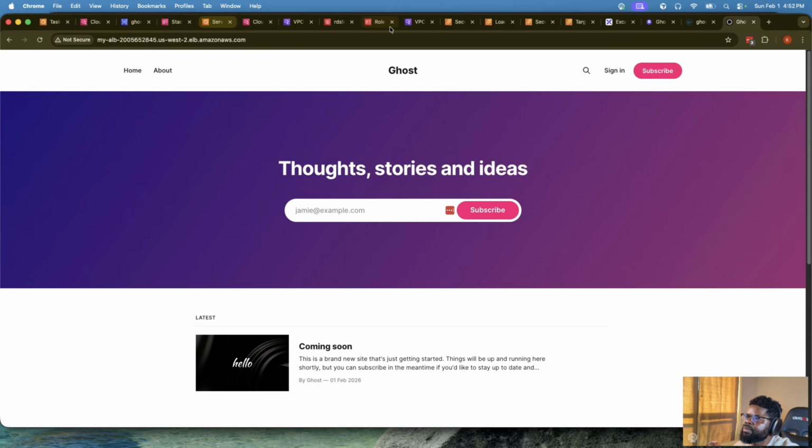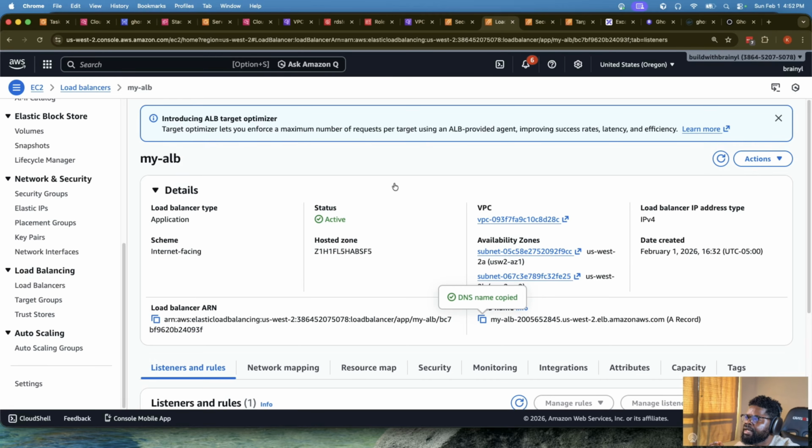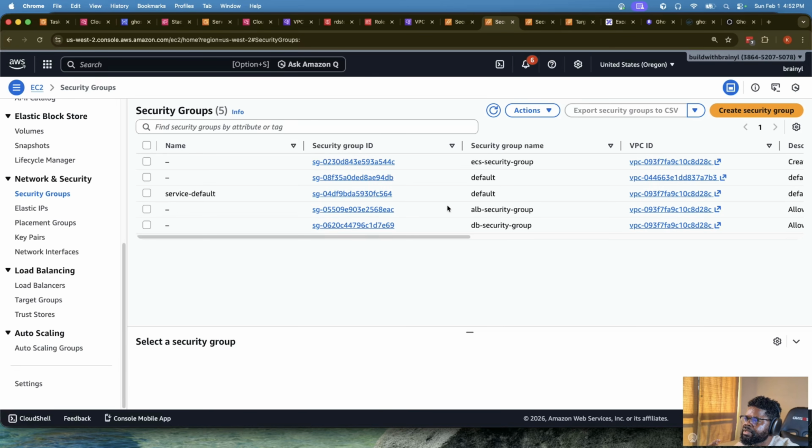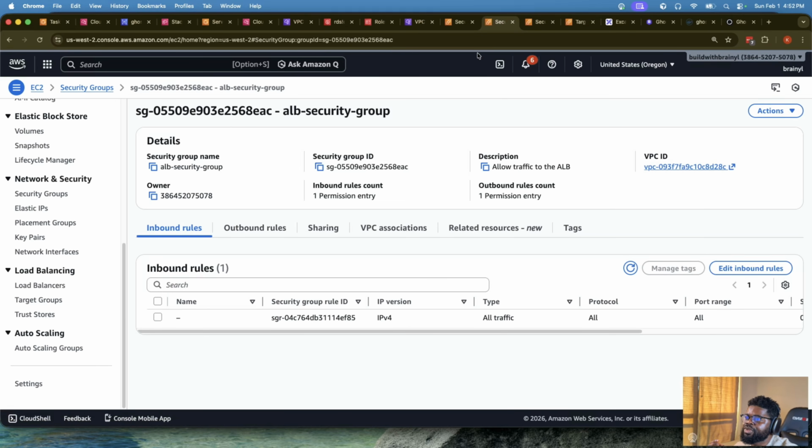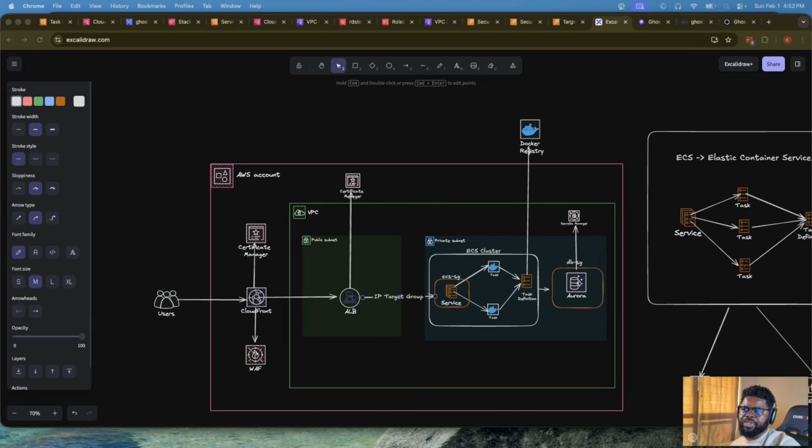I think right now it's here. So what I'm going to do is go to the load balancer. Basically, I'm going to go to security group here, and I think this is the ALB security group. So offline, I'm just going to edit the security group to only allow connection from my IP address, okay? Just so that I can show you more things. So I'm just going to edit the inbound rule to use my IP, okay? And I don't want to share my IP address. So I'm just going to save the rule, okay?